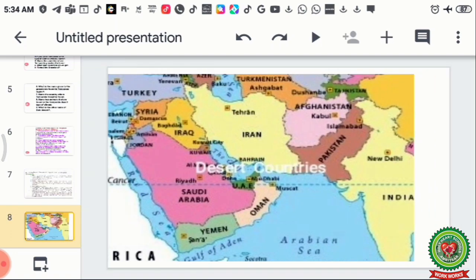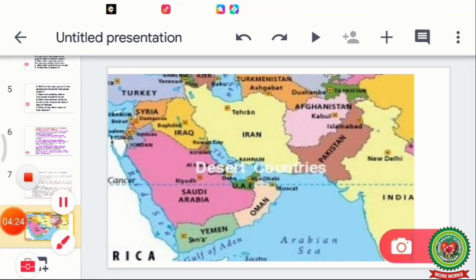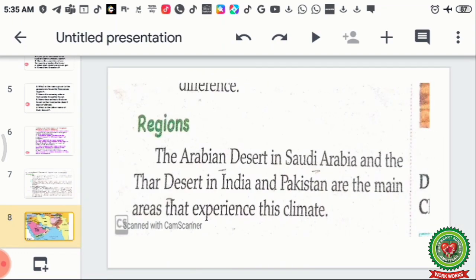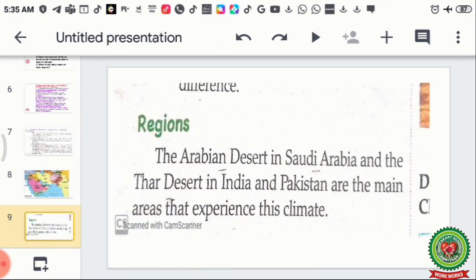Now we are going to see which are the areas where tropical desert is found. Tropical desert is found around Saudi Arabia, parts of Pakistan and India, the Thar Desert, and some parts of Iran and Iraq. So these are the areas where tropical desert is found in Asia. Now the regions: the Arabian Desert in Saudi Arabia and the Thar Desert in India and Pakistan are the main areas that experience this climate.